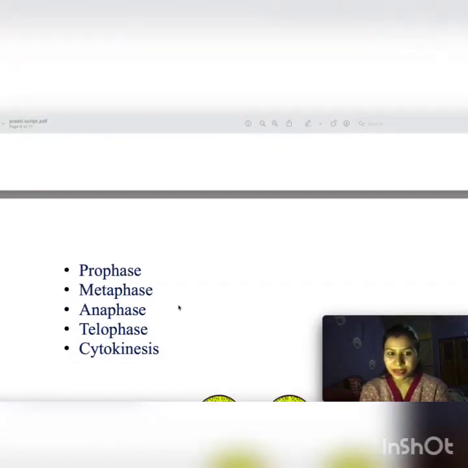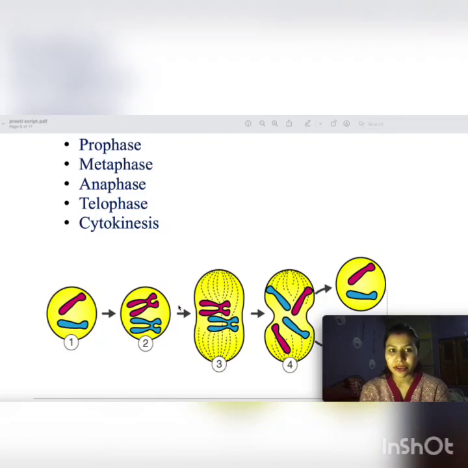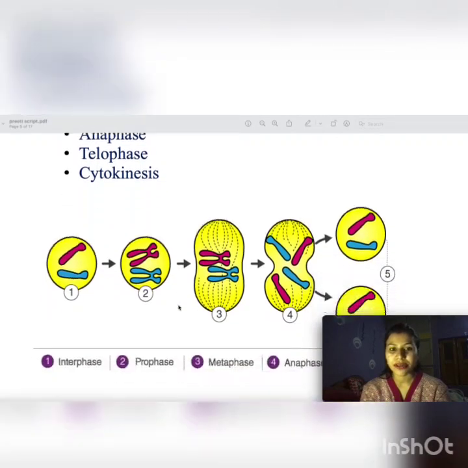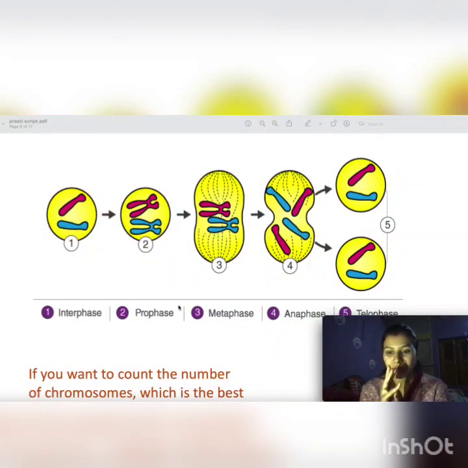It occurs in a series of steps. These are the different steps of mitosis: prophase, metaphase, anaphase, telophase, cytokinesis. Quickly understand this. These are the overview of all these processes. I hope interphase and mitosis phase will be clear. Any question you can ask me. Interphase is clear, right? G1, S, G2. M phase, mitosis phase: prophase, metaphase, anaphase, telophase, cytokinesis.